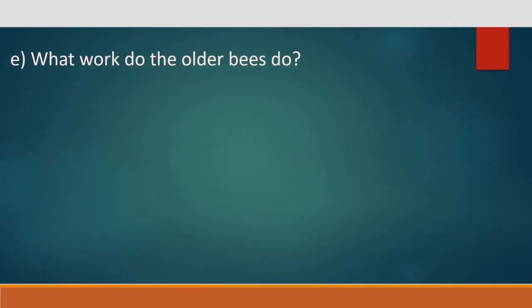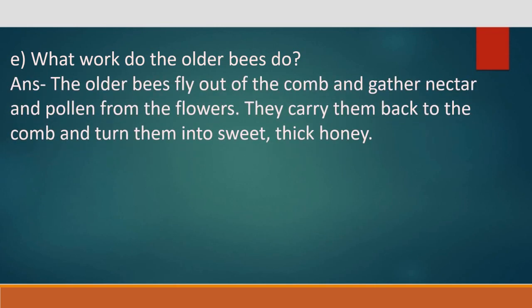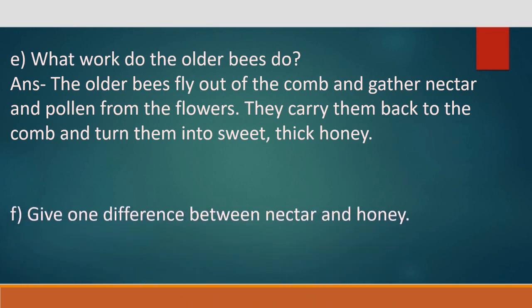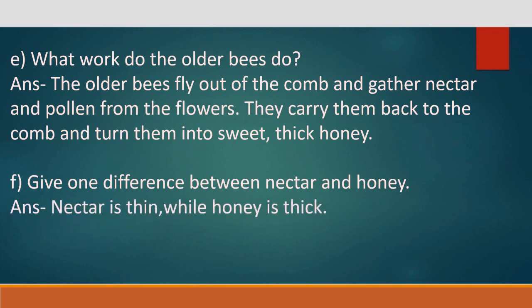E. What work do the older bees do? Answer. The older bees fly out of the comb and gather nectar and pollen from the flowers. They carry them back to the comb and turn them into sweet thick honey. F. Give one difference between nectar and honey. Answer. Nectar is thin while honey is thick.